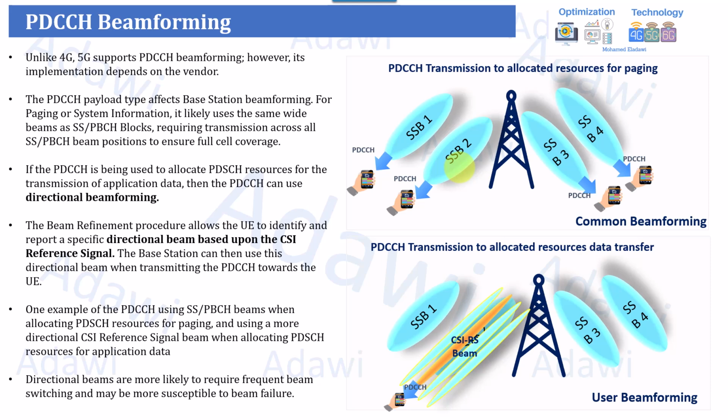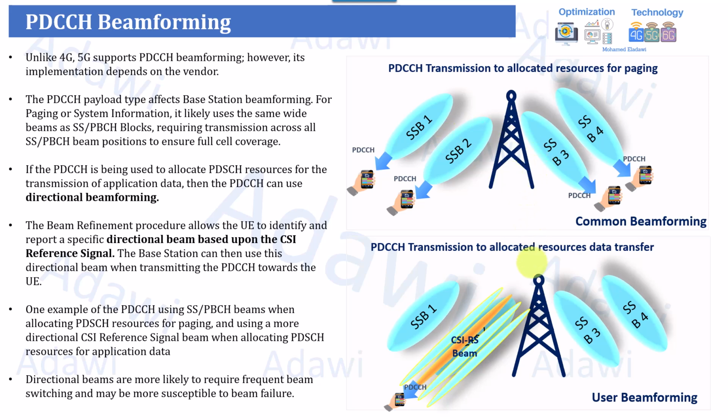But at the end, the common beamforming can be used for traffic types such as paging or system information. This is more likely to use the same bandwidth or same wide beams as the SSB blocks, as we highlighted here. So this can also ensure the complete coverage.